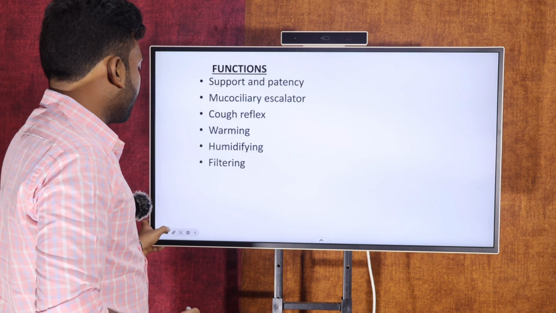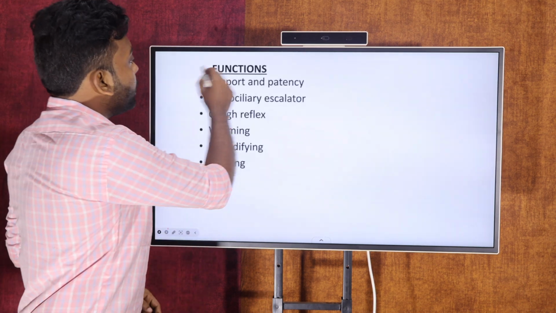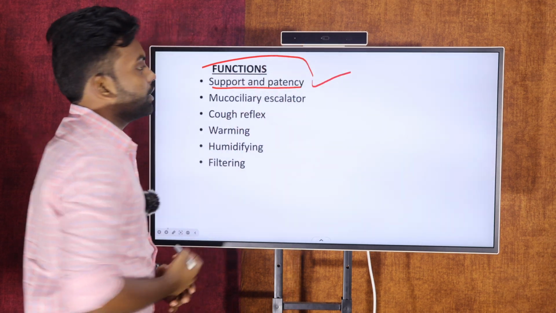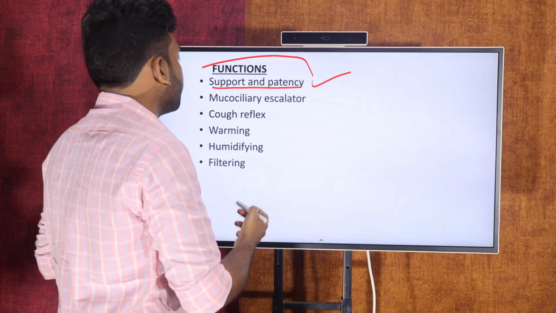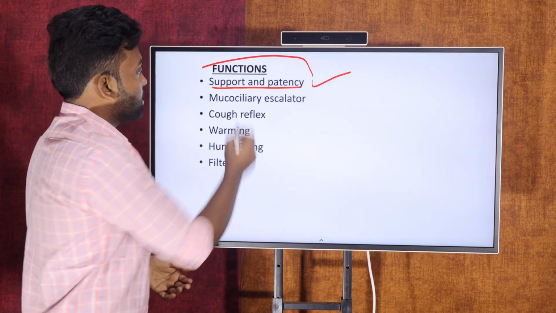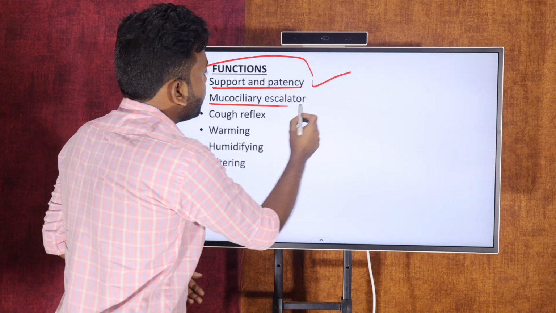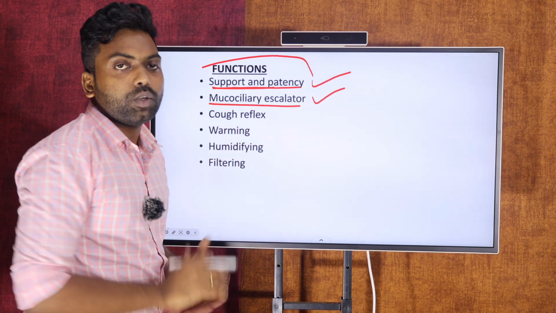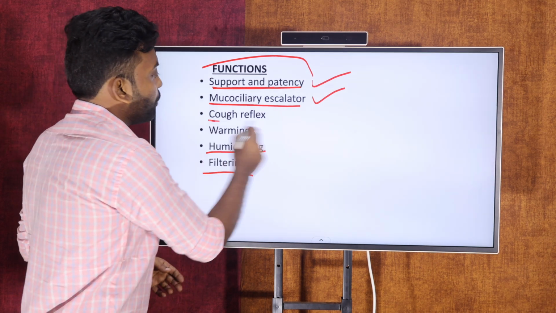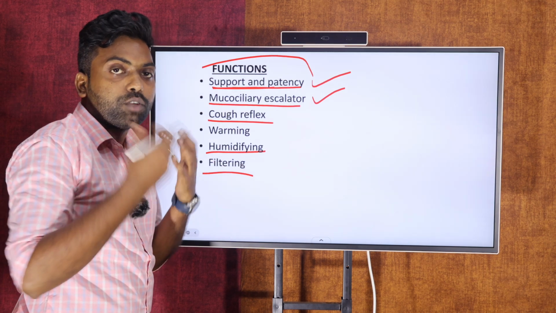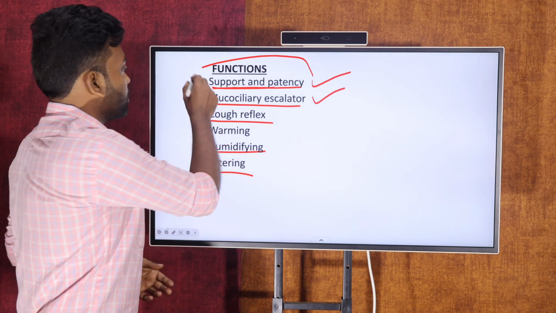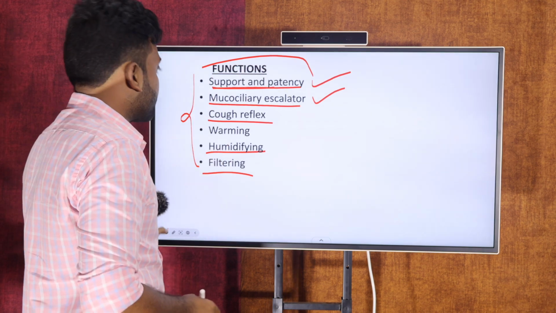Next we can see the functions of the trachea. The first one is support and patency. It supports the complete respiratory system, as it is an extension between the larynx and bronchus. And next is mucociliary escalator. It secretes mucus to maintain humidification, and it is helpful for filtering and for the cough reflex also. Just think: while you are coughing, the reflex comes from the trachea only. So these are some of the functions of the trachea.